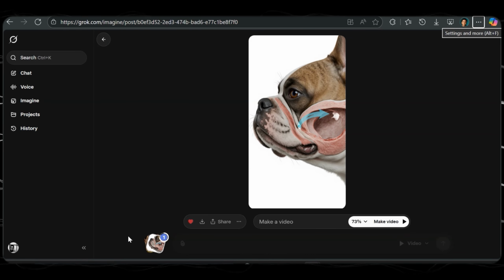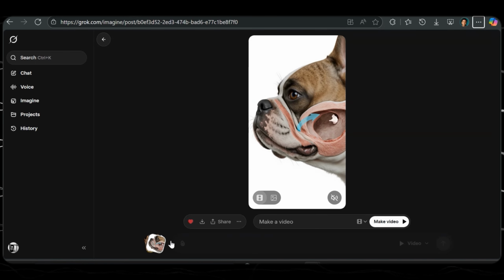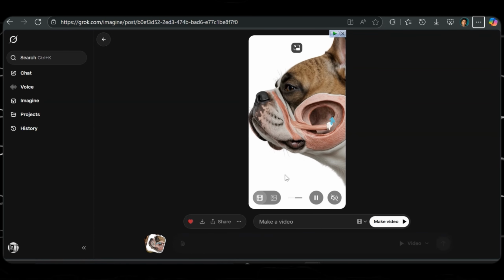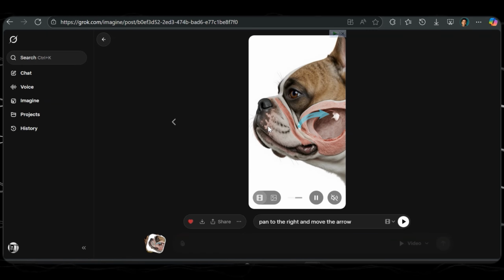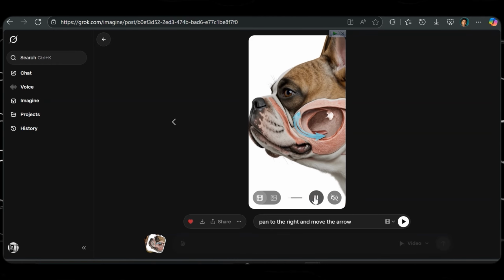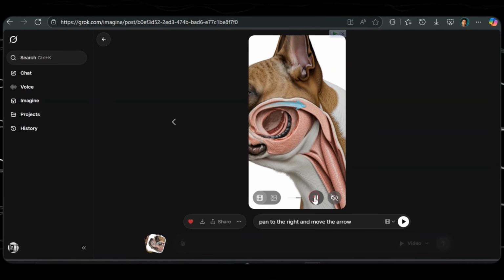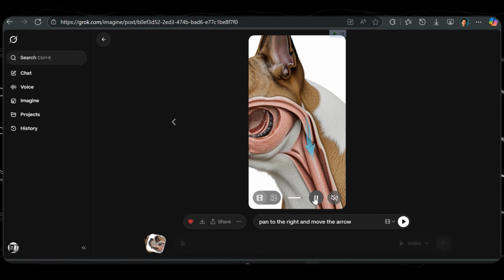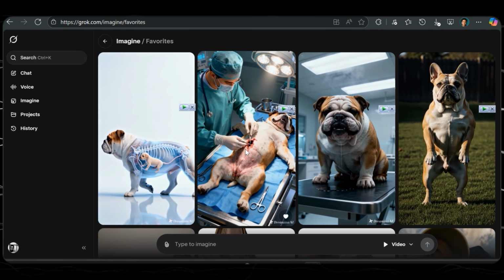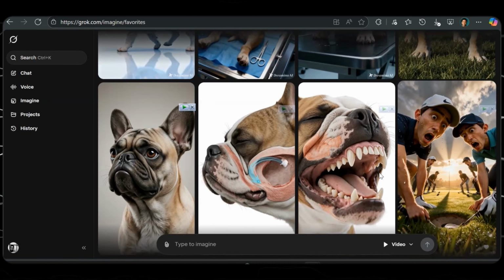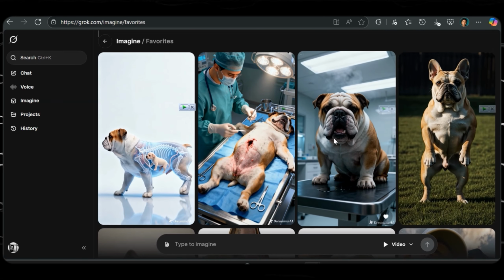I'm going to do the same for the rest of the images right here. And you can see I imported this one, and it has animated it. I can then add a prompt for what I want to happen in the video, and you can see that it changed real quick. It takes like 10 seconds for the video to generate. So I'll leave a link to Grok in the description. You can see that this is nice. It shows a video of the bulldog inhaling. All right, so I generated a bunch of videos, and I'm going to combine them with the audio to form the video.